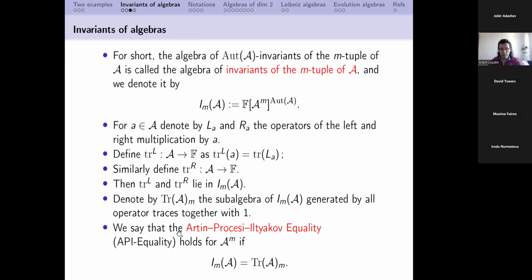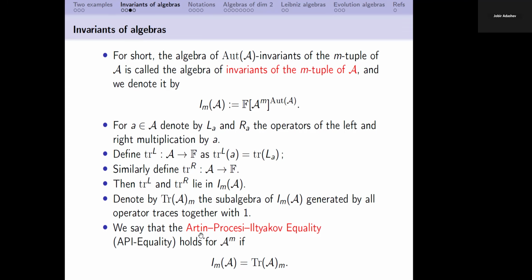And then we say that for algebra A and index m, we have the Artem-Procesi-Iltyakov equality, or in short form, we call it AP equality, if and only if the algebra of invariants is exactly equal to its subalgebra generated by all traces. And in many classical situations, we actually have this equality.